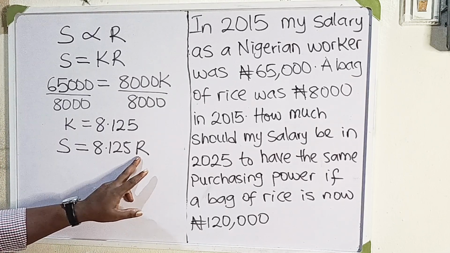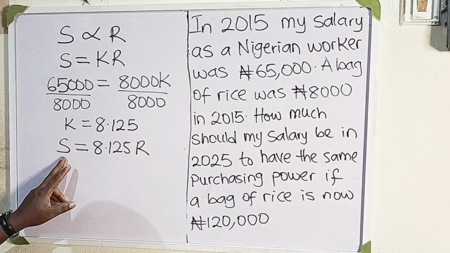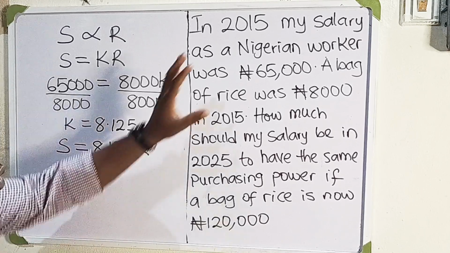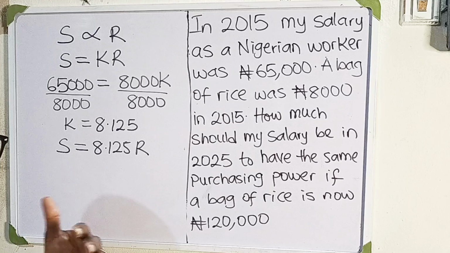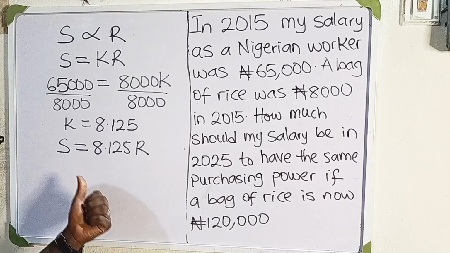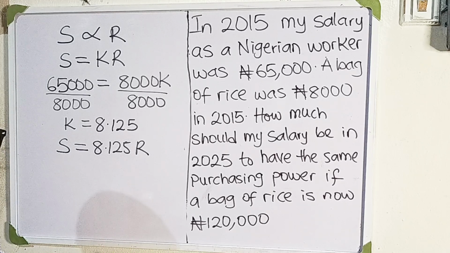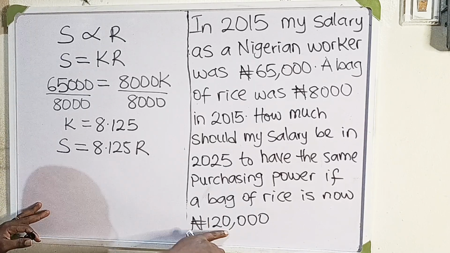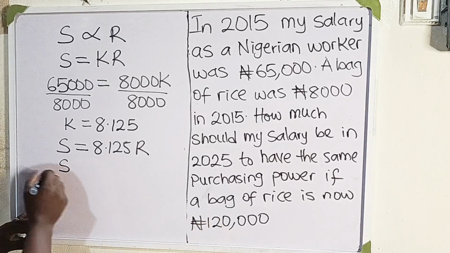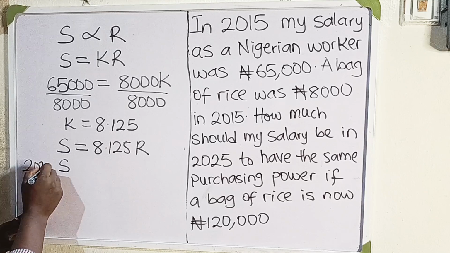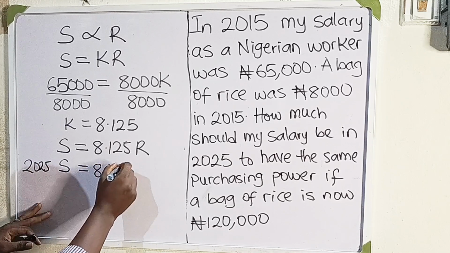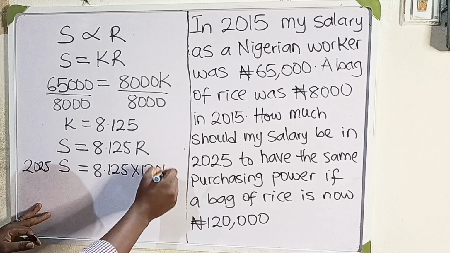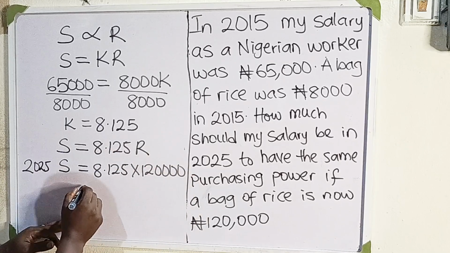Okay, so now we know the cost of bag of rice in 2025. So we input it here to find the equivalent salary that should have made this worker have the same standard of living. So that means if this worker is earning any amount less than what we're going to calculate here, it means the worker is getting poorer. Okay, so the bag of rice is 120,000 naira. So S in 2025 is equal to 8.125 times 120,000 naira. So that will give us